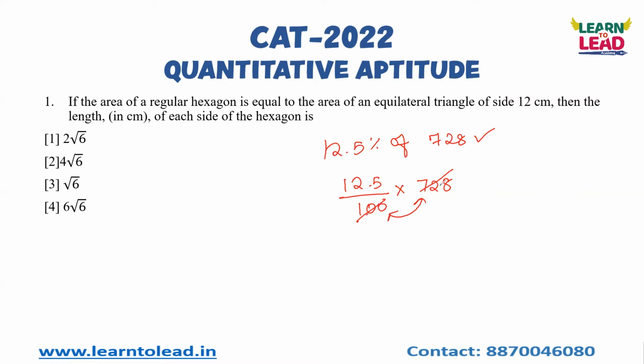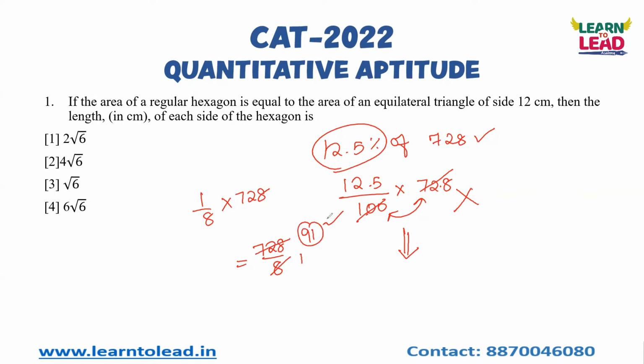You can cancel this in terms of the two table and then solve it. But instead of doing this, 12.5 percentage is nothing but 1 by 8. So 1 by 8 into 728. It is enough if you divide 728 by 8, and you will get 91 as your answer.